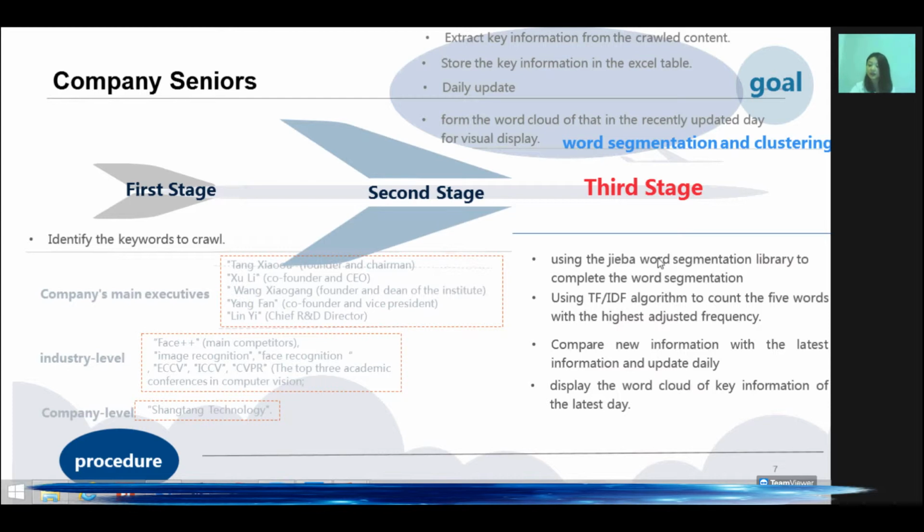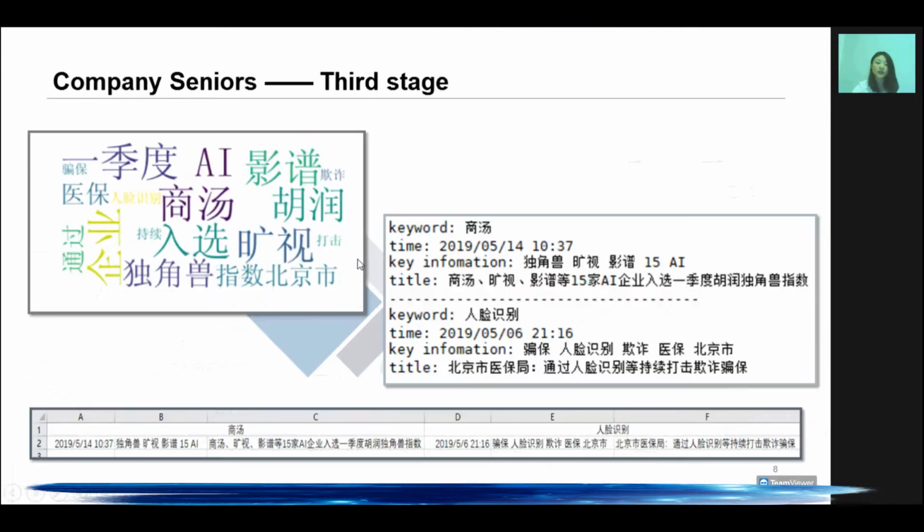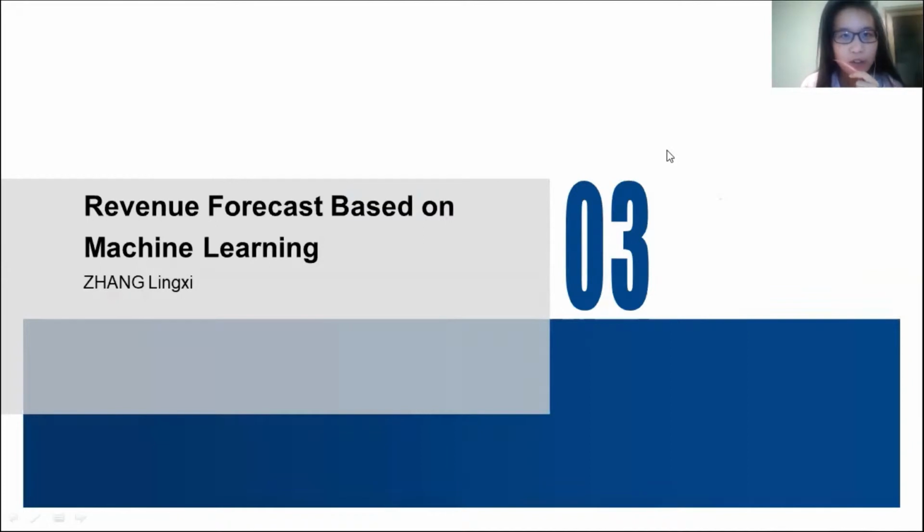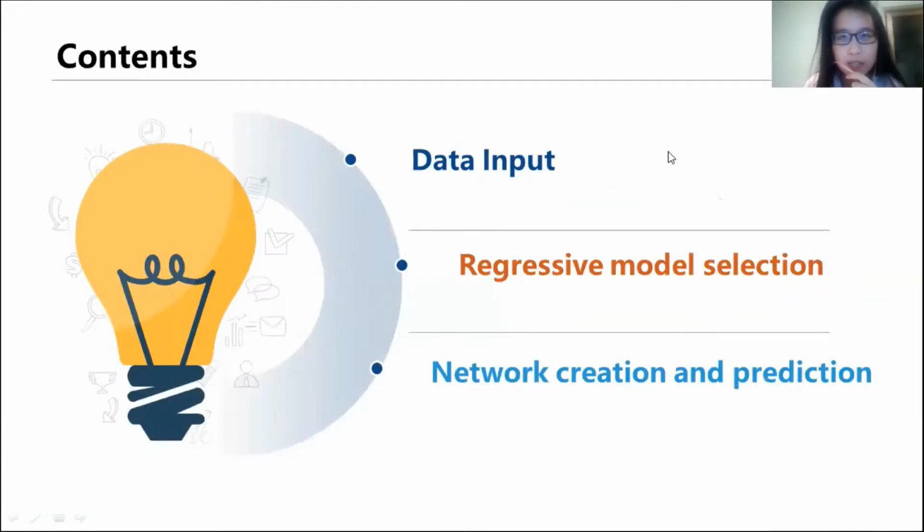And finally, display the word cloud for news of all keywords updated on latest day. And the result of those procedures are shown below. Here. Now let's come to the third part, revenue forecast based on machine learning. My name is Zhang Linxi. This part can be divided into 3 small parts. They are data input, regressive model selection, and network creation and prediction.